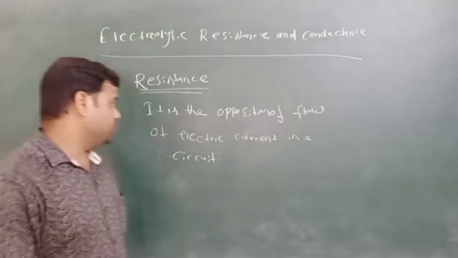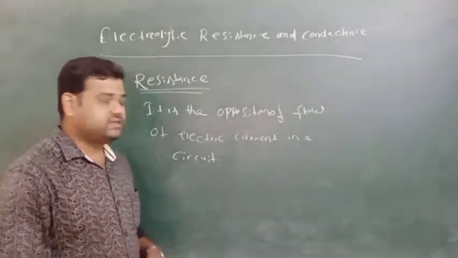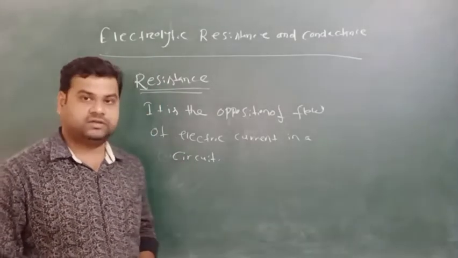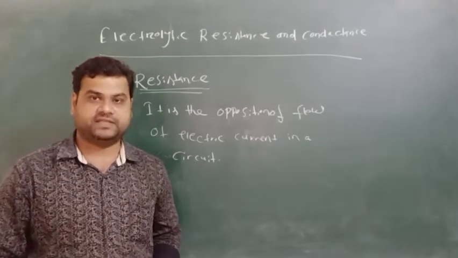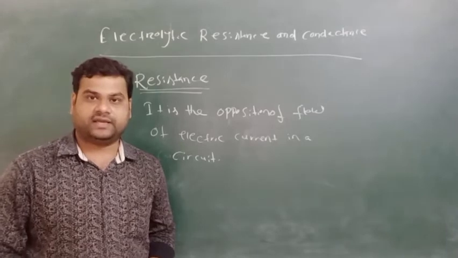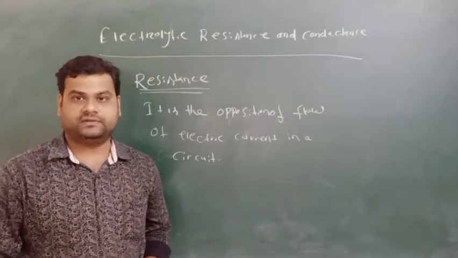You know that some resistors are used for the opposition of the flow of electricity. They can reduce the flow of electricity, and they send a limited amount of current.